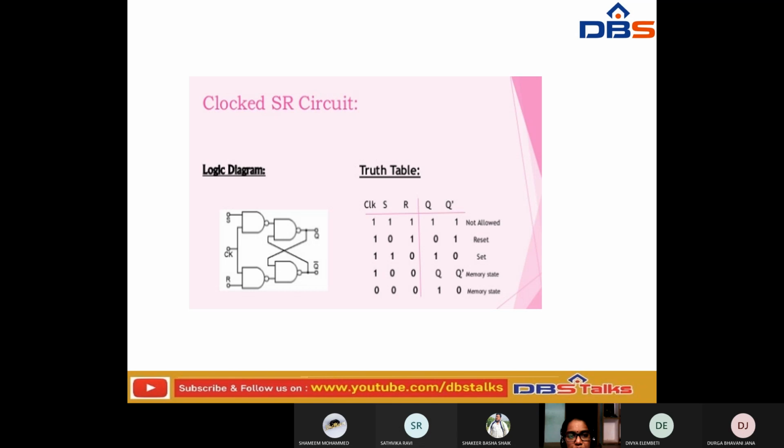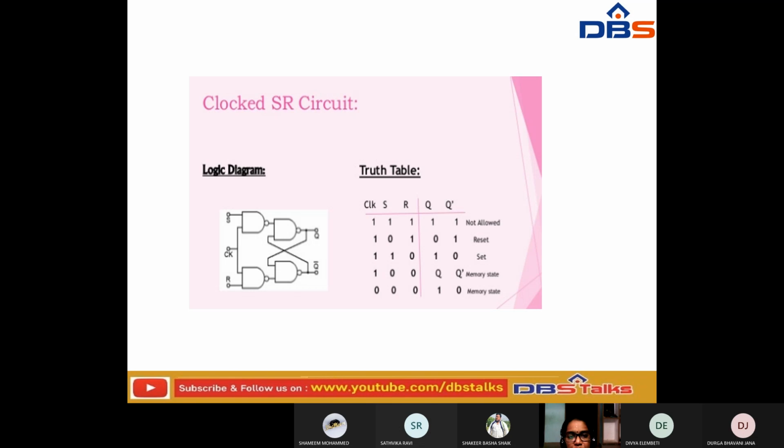So see the clocked SR circuit logic diagram. If you have observed the difference, in the previous circuit you did not have the clock, here you have the clock. Here the clock is set to 1, and in the case the clock is set to 0, now let us see what happens. This is 1 1 0 1 1 0 0 0, that is 0 0 0 1 1 0 1 1. We know about these truth tables.